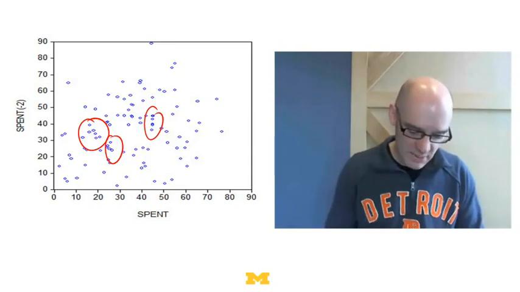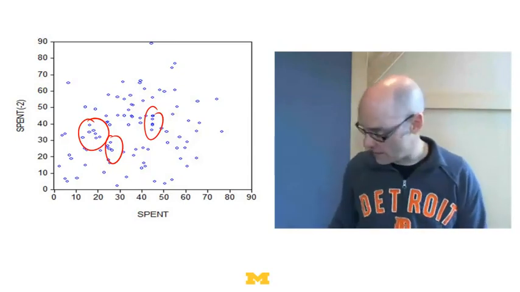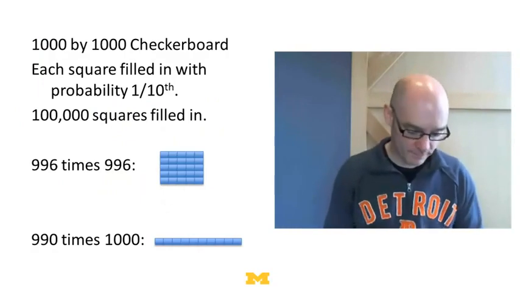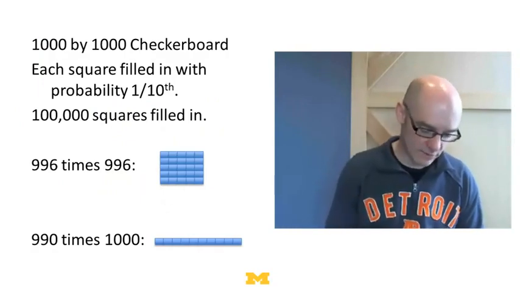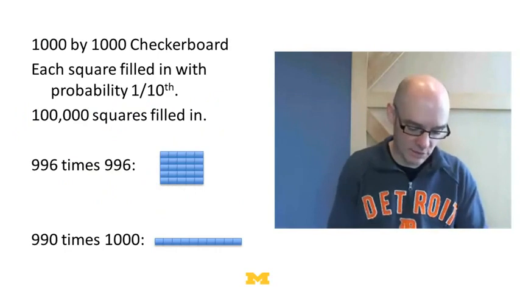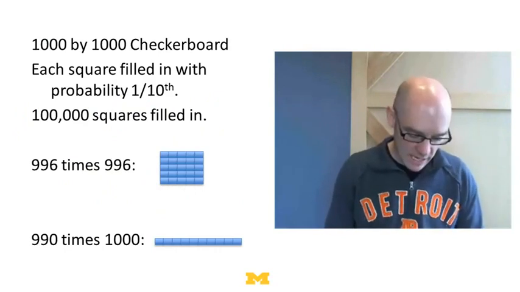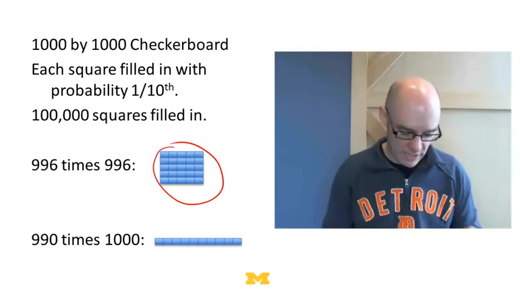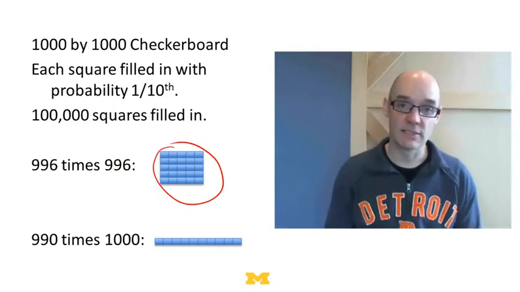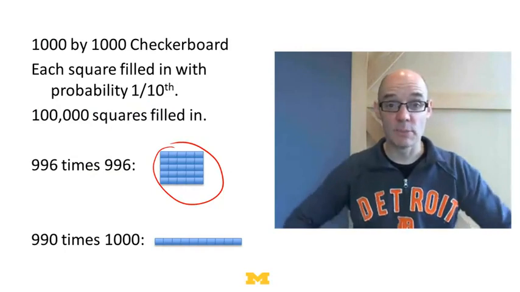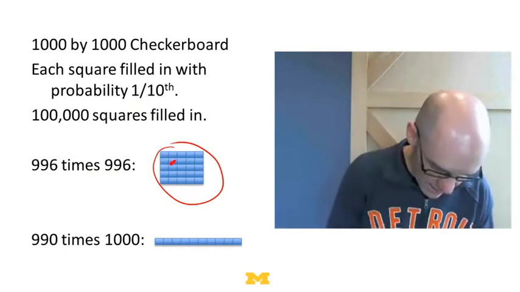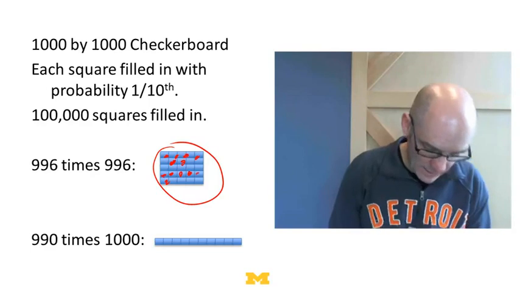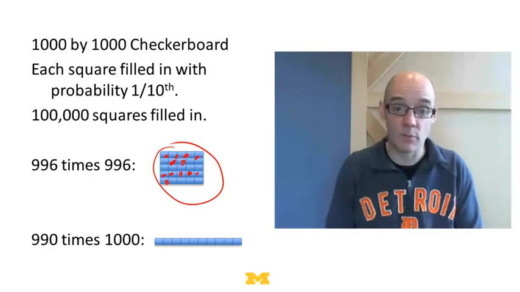If I just randomly throw things down on a graph, I'm going to get clusters. Let's suppose I have a 1,000 by 1,000 checkerboard, and I fill in each square with probability 1/10. So I fill in 100,000 squares. This is 1,000,000 squares, I'm filling in 1/10 of them. And I want to ask, how many clusters are there that are this big, that are 5 by 5? Well, there's 996 times 996 clusters that size. So the point is, there's just going to be a whole bunch of places where I might have a lot of these dots filled in. And then I might think, oh my gosh, that square right there, something horrible's happening.